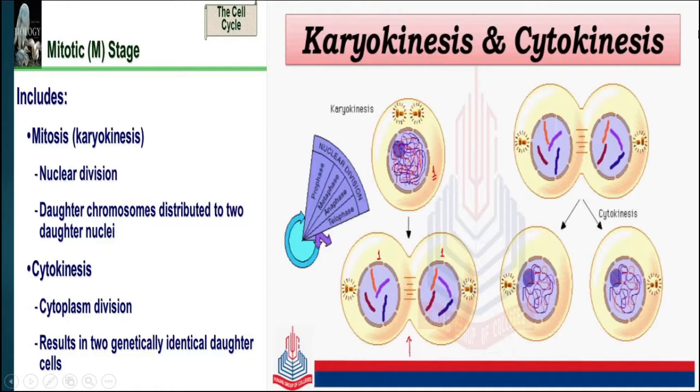Now, this cell will undergo the process of cytokinesis, and we will discuss how cytokinesis takes place in the next slide. Here we can see that these 2 nuclei are in the same cell, and now this cell will undergo division to form 2 cells with one nucleus each, and this is known as cytokinesis.